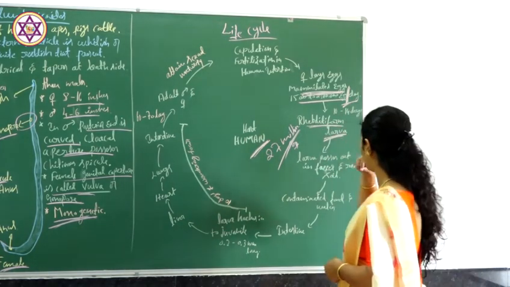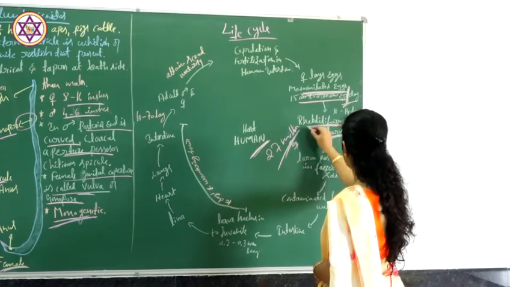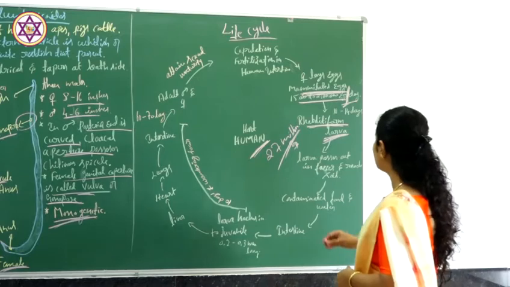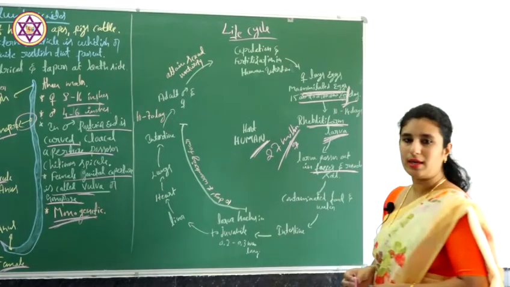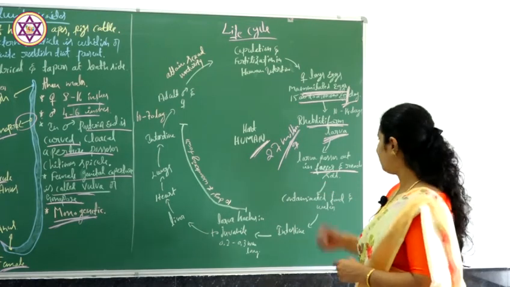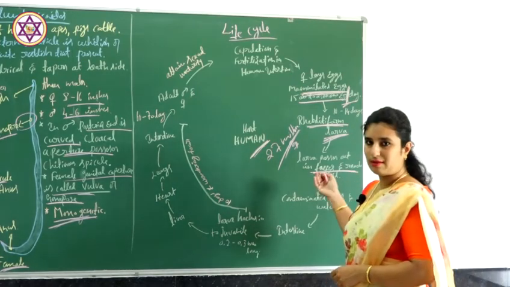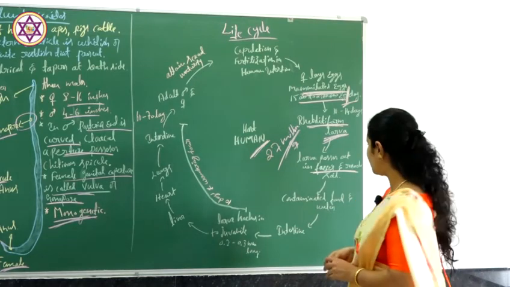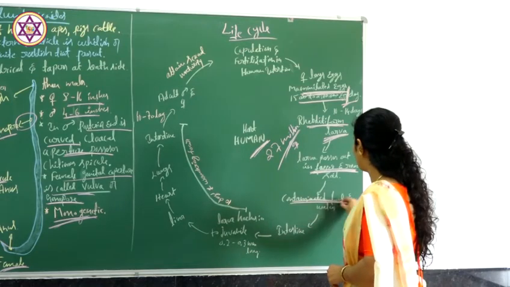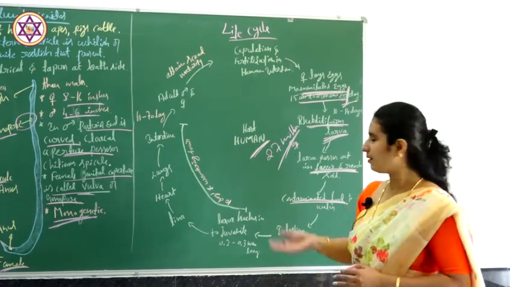This larva passes out of the host body through the feces and reaches the soil. When the larva reaches the soil through human feces, it contaminates the soil. That particular soil is with the larva.